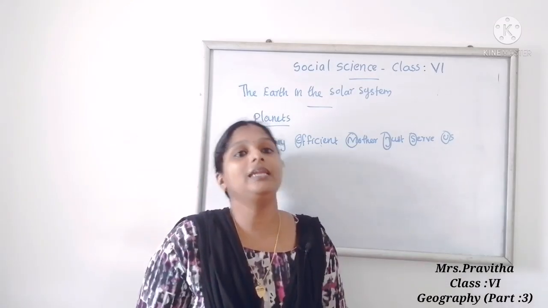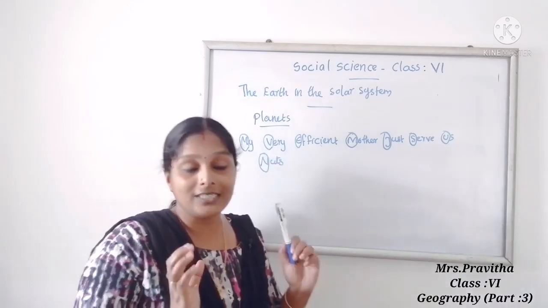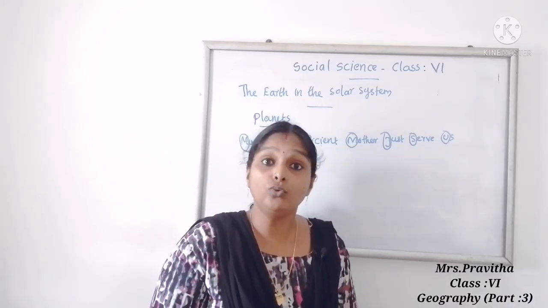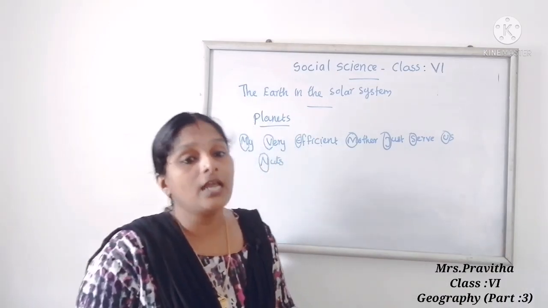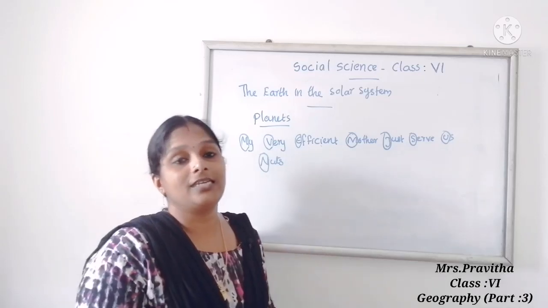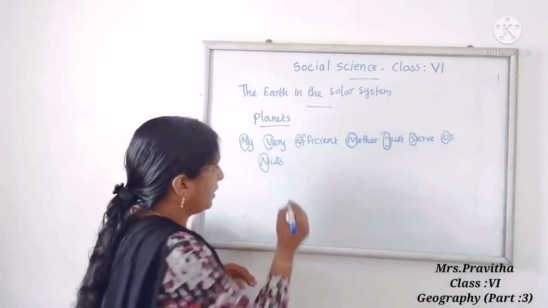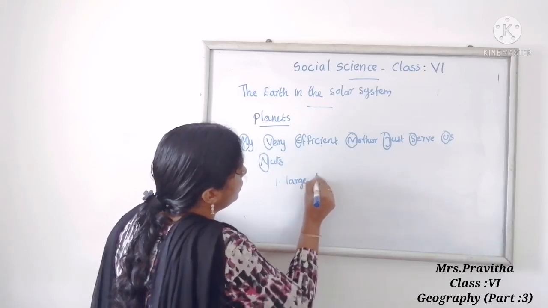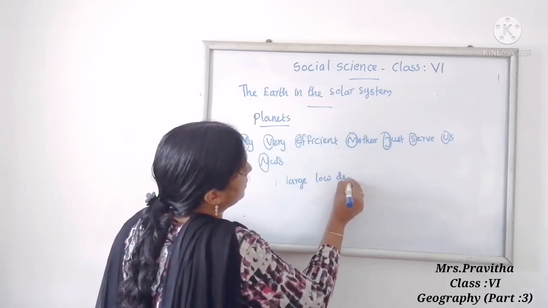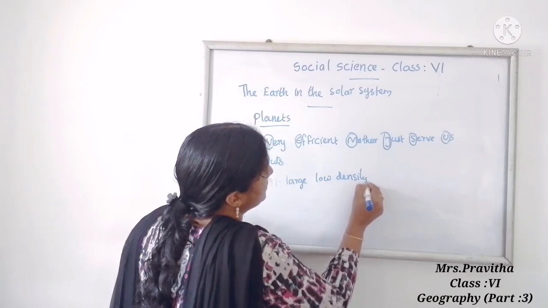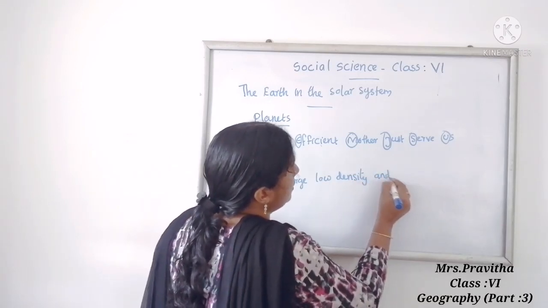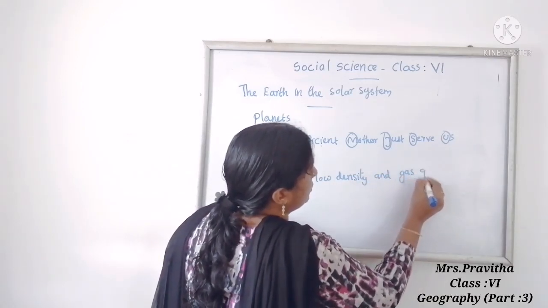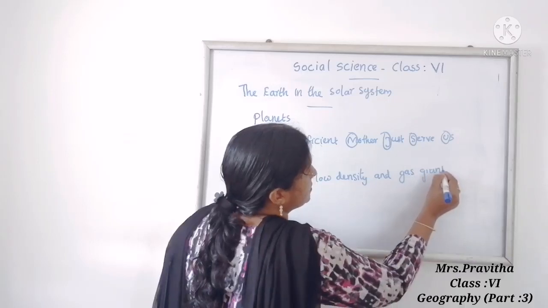Planets are generally divided into two categories. First one, large, low density and gas giant, made with gas.